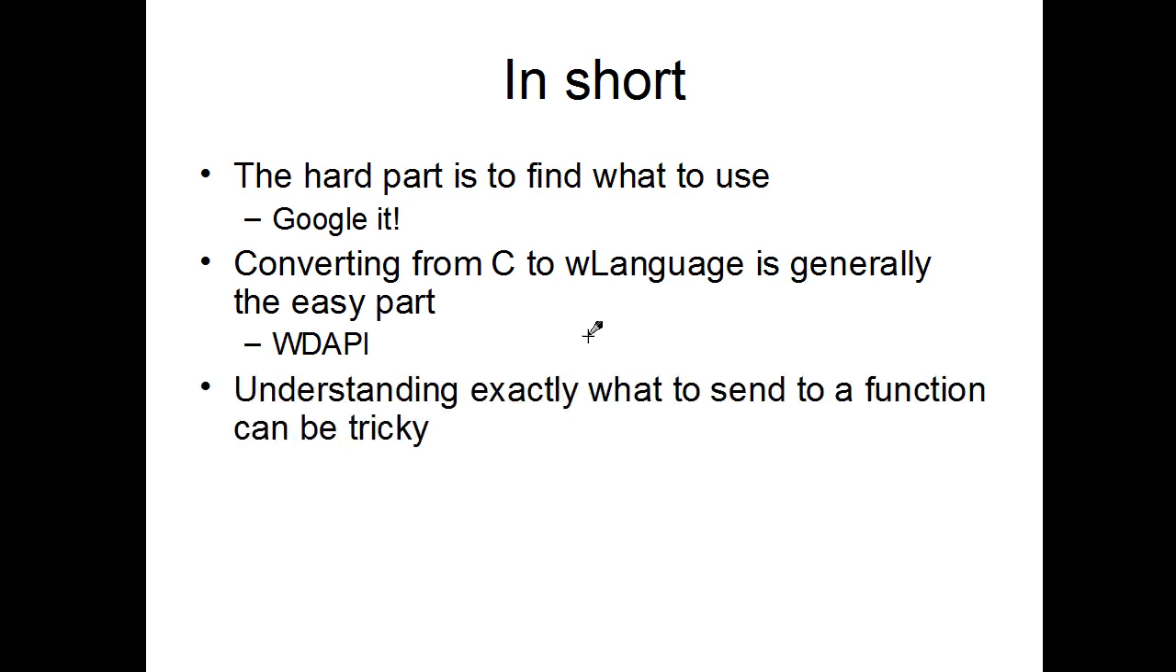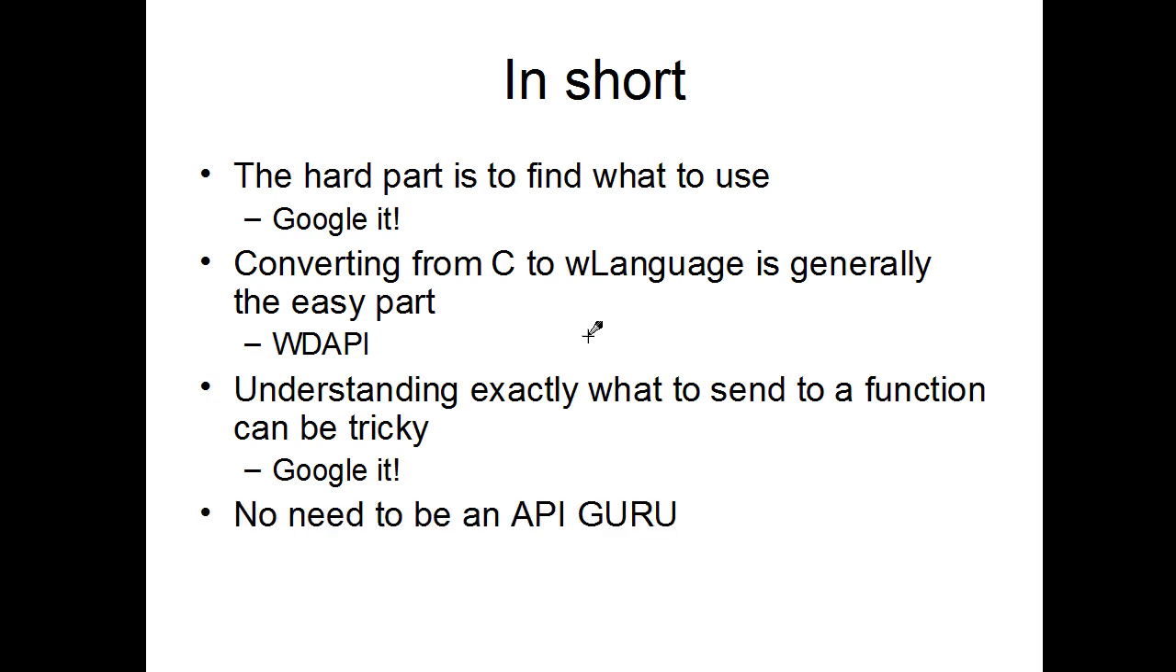Now, understanding exactly what to send to a function can be tricky. Very often it's some system stuff, you're not sure exactly what to do. So again, Google it. You will find examples, not in WLanguage, but you will find examples and explanations that you can use to understand what to do. There is no need to be an API guru to call an API in WinDev. I hope that at that point I've shown you that it's a step-by-step process that is not that complicated.